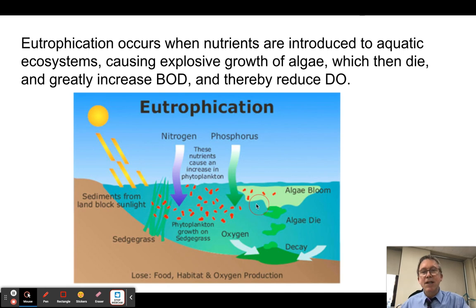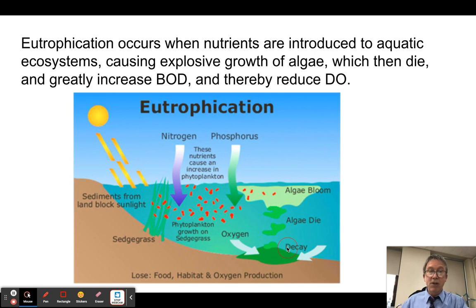So the algae down at the lower levels, maybe a few centimeters below the surface, it's dark. They can't live there, so they die. And so this algae die and they settle to the bottom. Now there's BOD, because, keep in mind, up here, photosynthesis, these algae are actually putting oxygen into the water through photosynthesis, right? However, when they die, what happens is bacteria eat them, and then there's BOD, right?